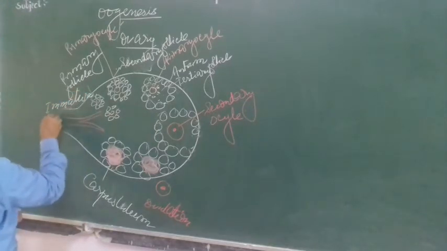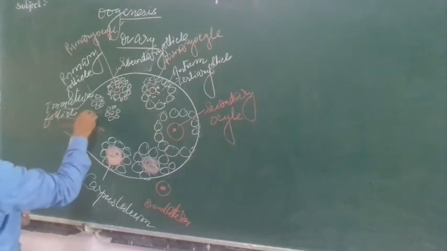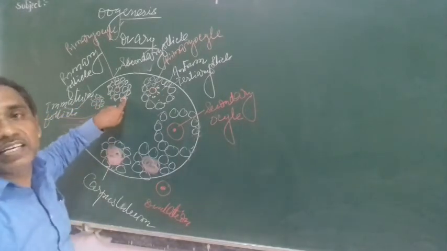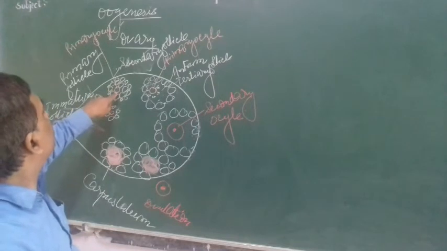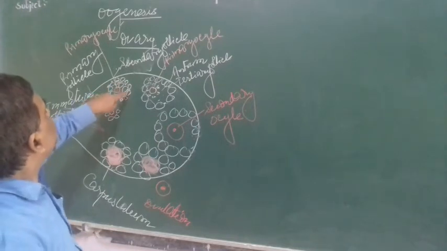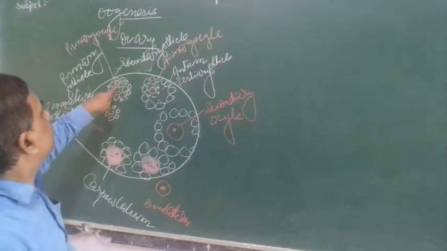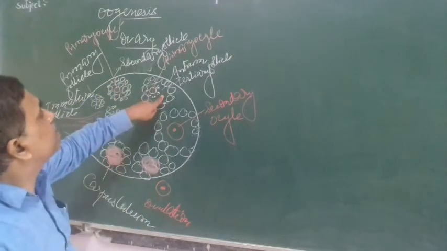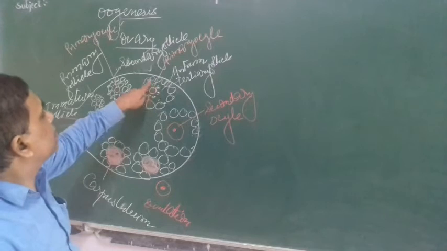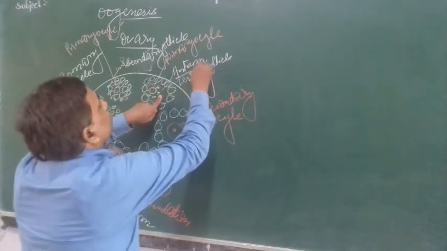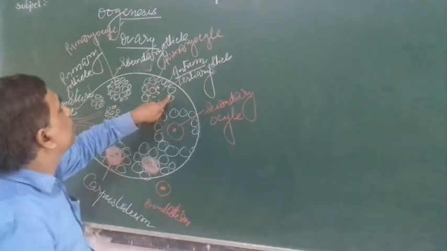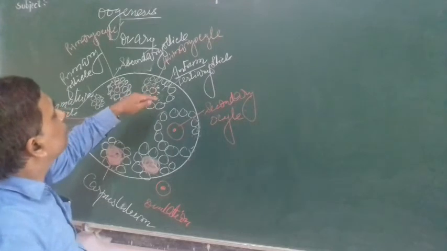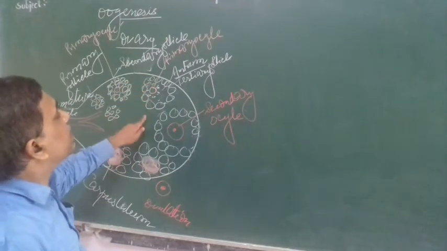Immature follicle grows, gets converted to secondary follicle. Secondary follicle means it is surrounded by more granulosa cells and theca layer. Now the secondary follicle in turn develops into tertiary follicle. Tertiary follicle is characterized by an antrum, a fluid-filled cavity, and the theca layer becomes two layers: theca externa and theca interna.